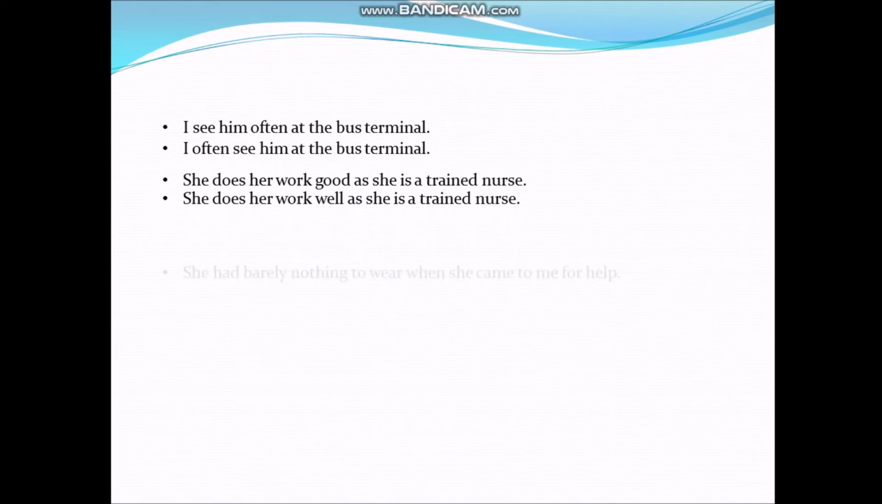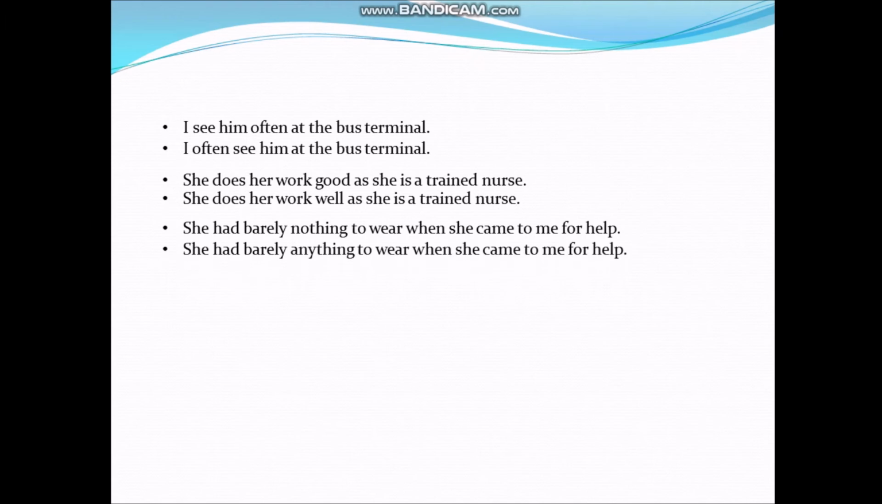Next, she had barely nothing to wear when she came to me for help. Here, barely will not take nothing after it, so change nothing into anything. So, what is the correct sentence? She had barely anything to wear when she came to me for help. Next, she knows riding a horse. Here, knows how to ride is the correct form. So, what will be the correct statement? She knows how to ride a horse.